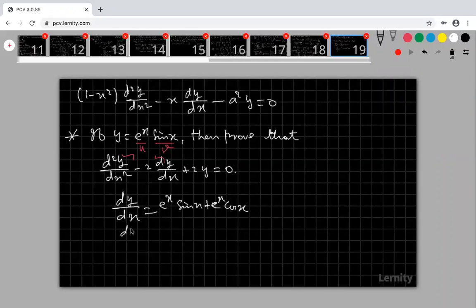Again differentiate to get d square y by dx square. Apply the UV formula again. The differentiation of e power x is e power x, sin x as it is, and this is e power x, sin x differentiation is cos x, plus here apply the UV formula: e power x differentiation is e power x cos x plus e power x, and cos x differentiation is minus sin x.